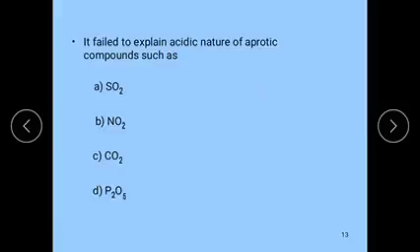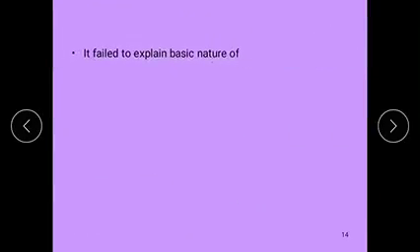These aprotic compounds cannot produce H+ ions, so this is one of the defects. Next, this theory fails to explain basic nature.